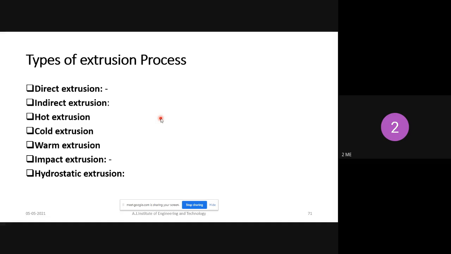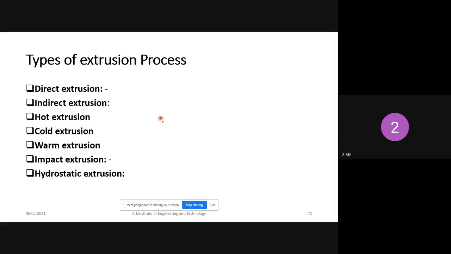Direct extrusion is nothing but we are applying direct force to the metal. Initially, metal is heated in a furnace, that is called a billet. That billet is placed in a container, then pressure is applied with the help of the ram. Because of that pressure, the metal will be squeezed out from the die. That is called direct extrusion. Next one is indirect extrusion. In indirect extrusion, we apply pressure to the metal, and because of that pressure, the metal moves in the opposite direction of the ram. That is called indirect extrusion.